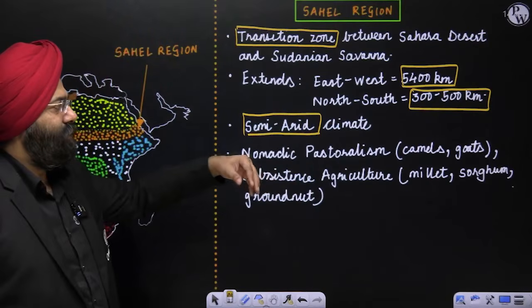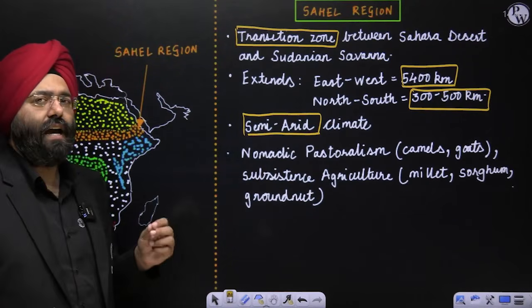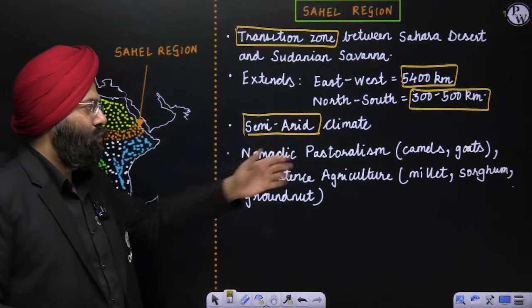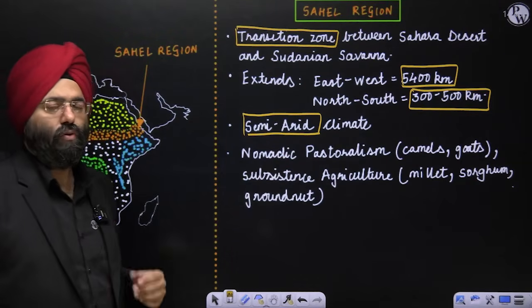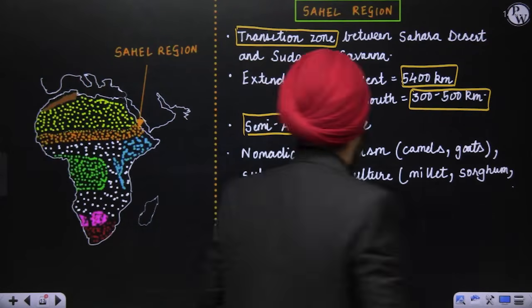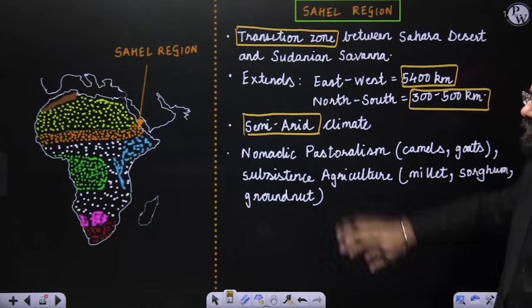Subsistence agriculture, millets, sorghum and groundnut, because the aridity is relatively lesser if you compare it with the Sahara Desert. So that is why you can grow these millets, sorghum and groundnut over here in these regions. So this is the transition zone. This is something that you should be knowing about the Sahel region.